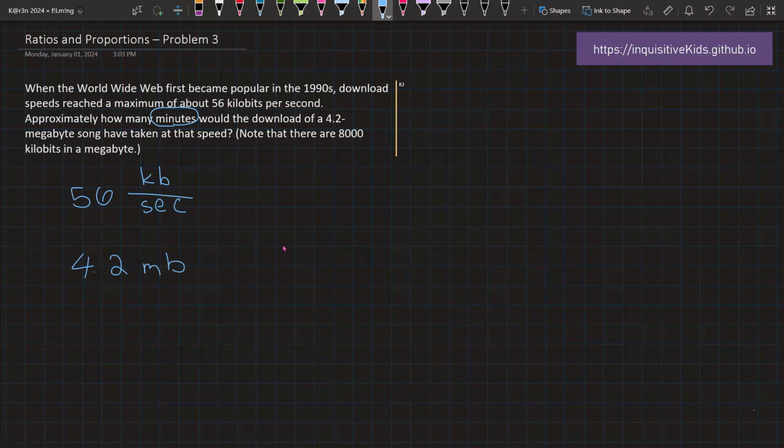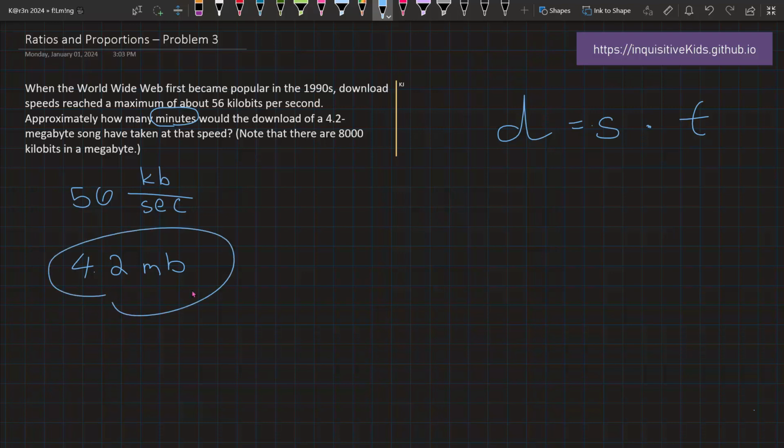So let's first convert these two things. We know that there is a 4.2 megabyte song and that there are 8,000 kilobits in a megabyte. But what is the equation that we have to do? Here we have the total amount. Usually this could be distance equals speed times time.